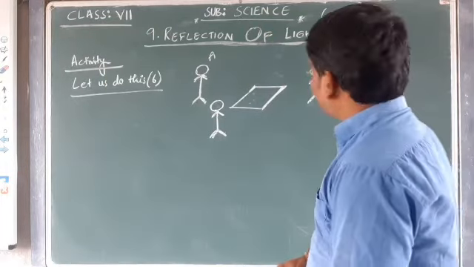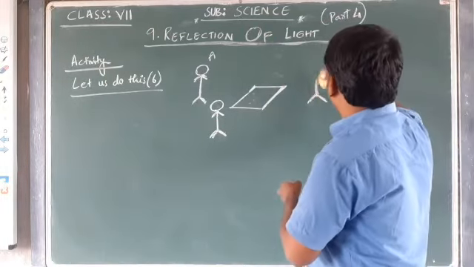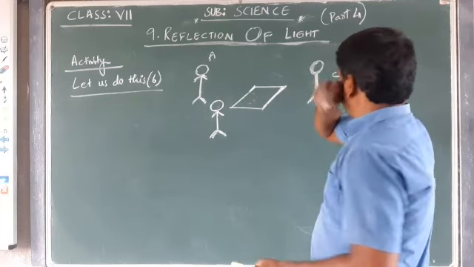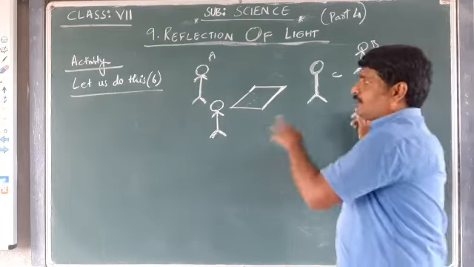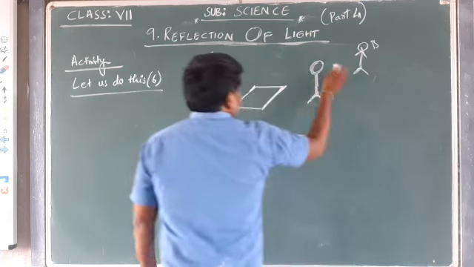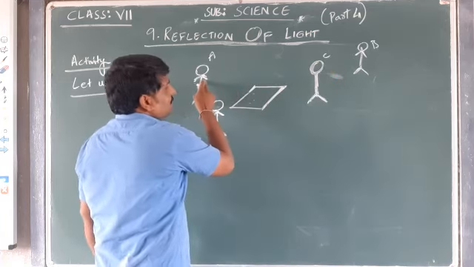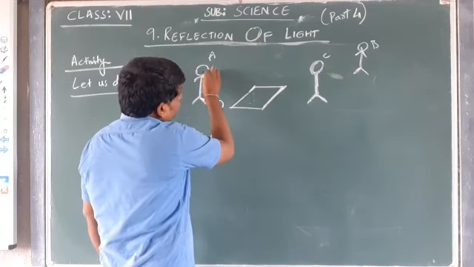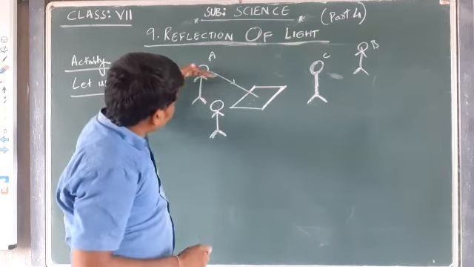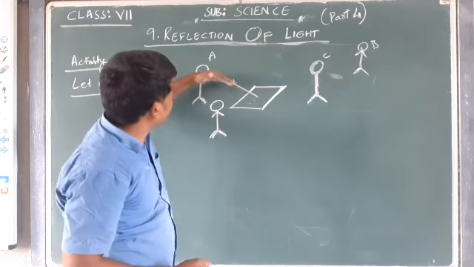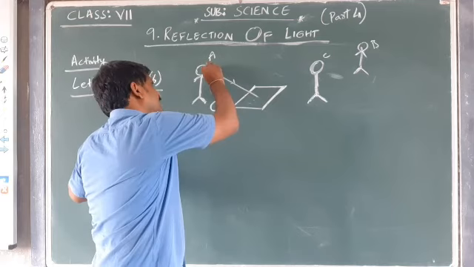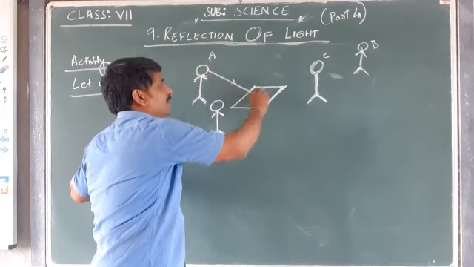What happens is that in the case of A and C, some rays from the person A are going to come as incident rays and hit the mirror.